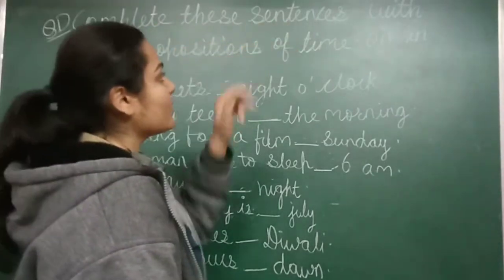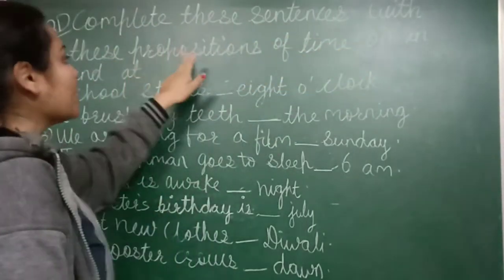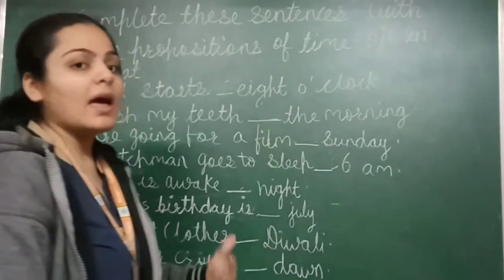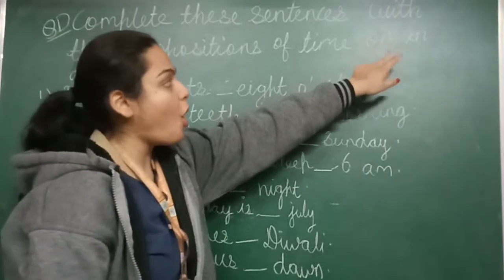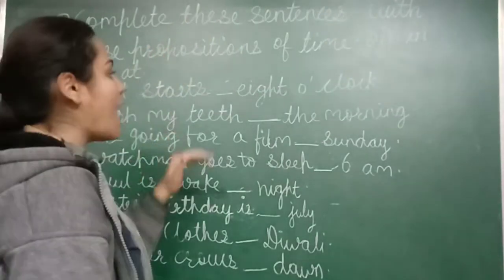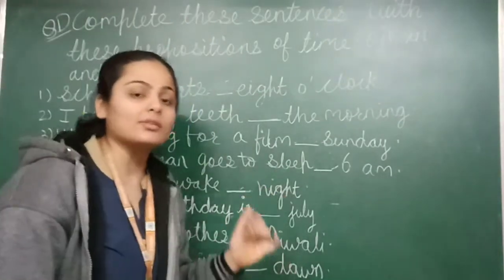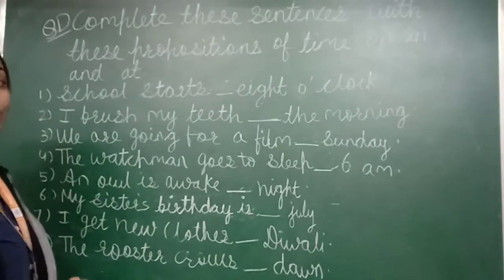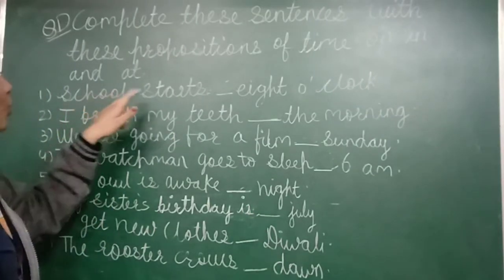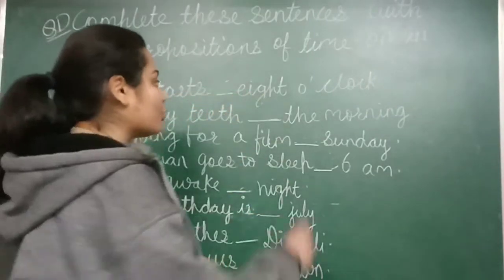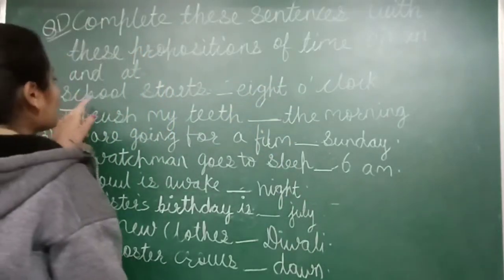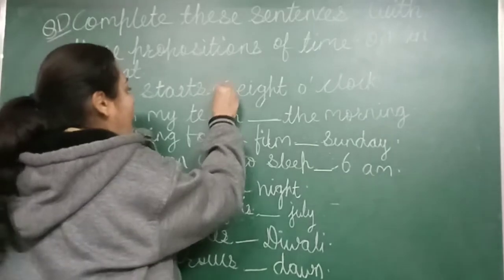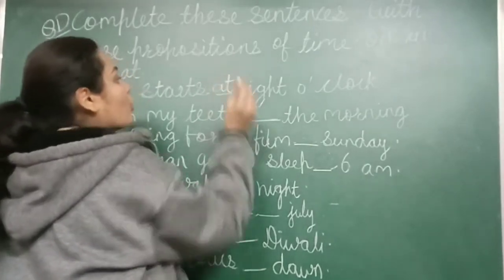Complete these sentences with these prepositions of time. As we learned before, we have to use on, in and at according to the sentence. Okay. So now let's move to the first sentence. School starts dash 8 o'clock. So here time is written. So what do we write? School starts at 8 o'clock.